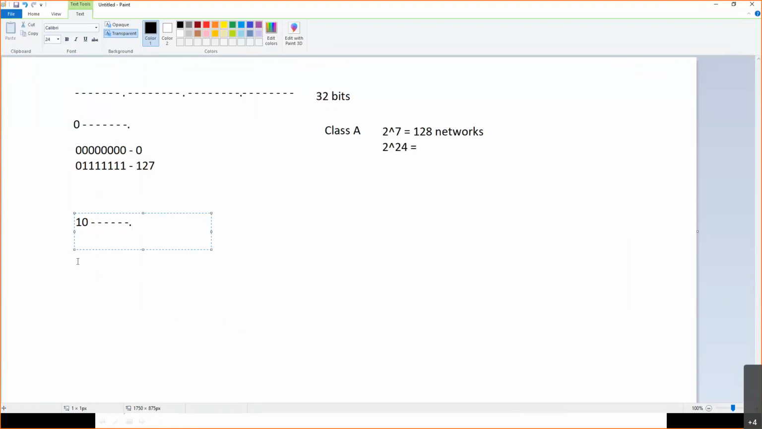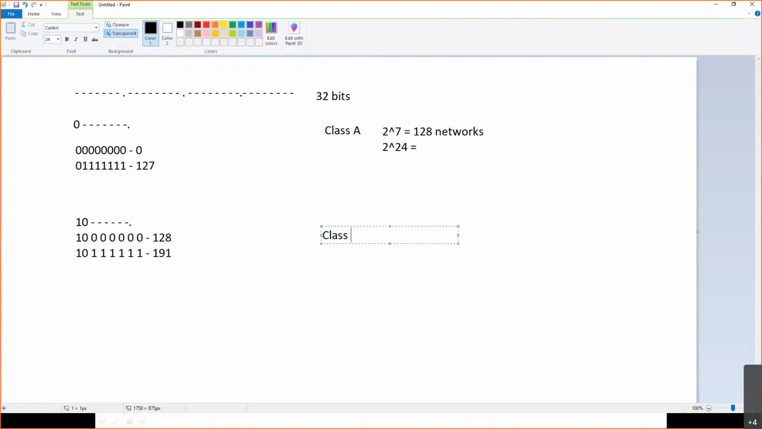So the remaining bits can be 1 0 1 2 3 4 5 6. So this will always be called 128, and this number will be 191. If you calculate this, this is 191. So class B always ranges from 128 to 191, right?